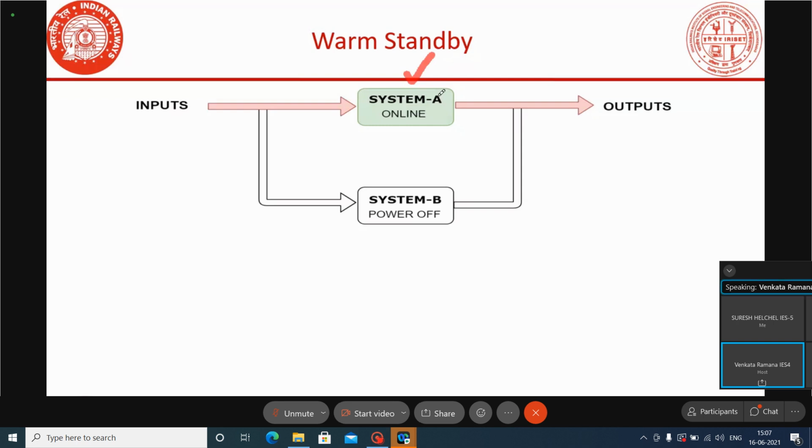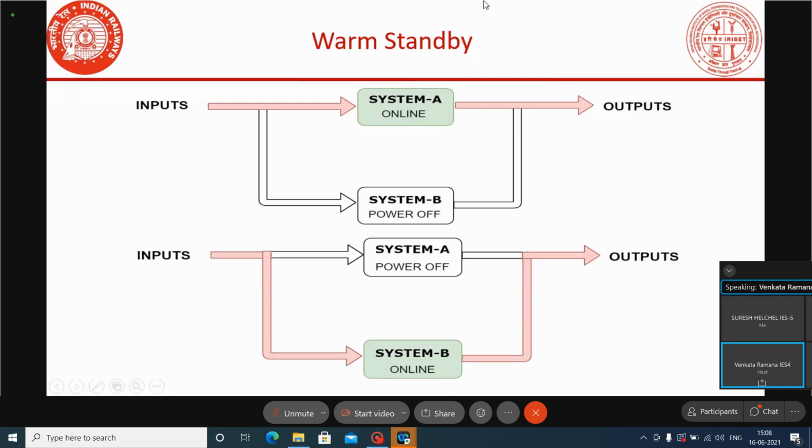If the online system, while in working condition, fails due to some faulty module in the system, then what will happen? The second system will be powered on, and the first system will be powered off.